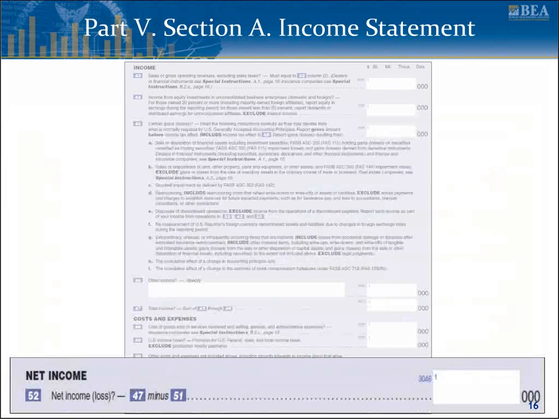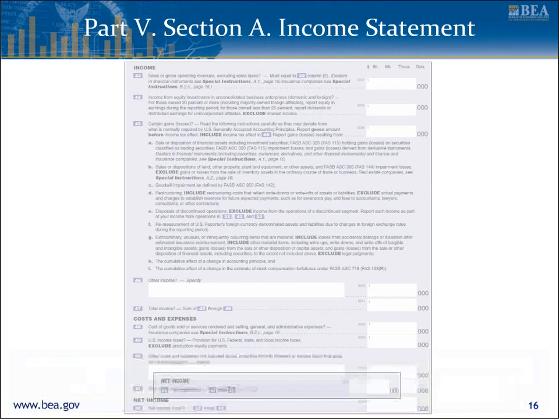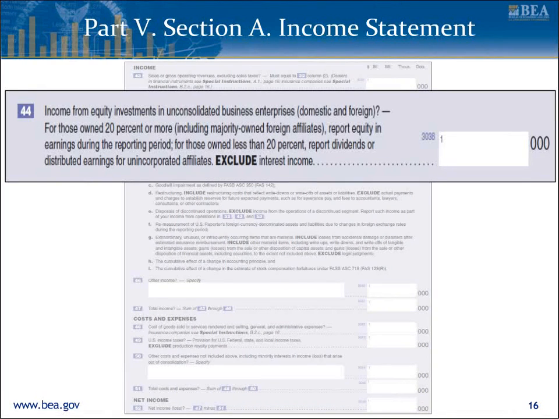Net income should correspond with 10K worldwide consolidated amounts. However, some components of the income statement will differ from the 10K amounts. One reason that some financial data reported on the BE-10A will not agree with the amounts reported in the 10K is due to the reporting of equity investments. There are only 3 places that equity investments should be accounted for on the BE-10A. The first is in item 44.